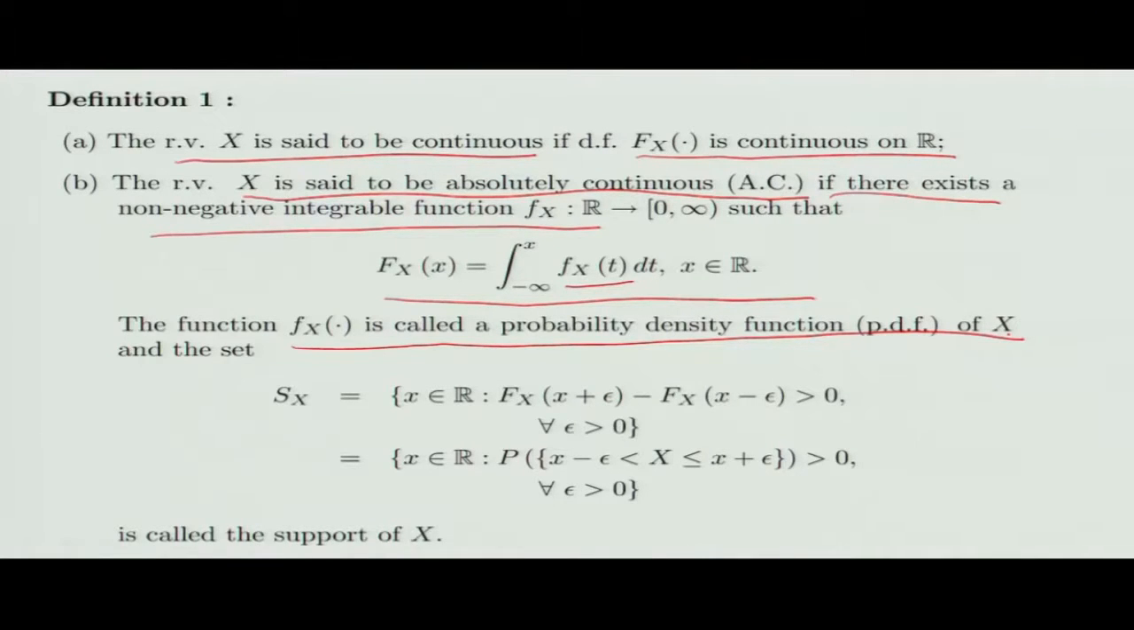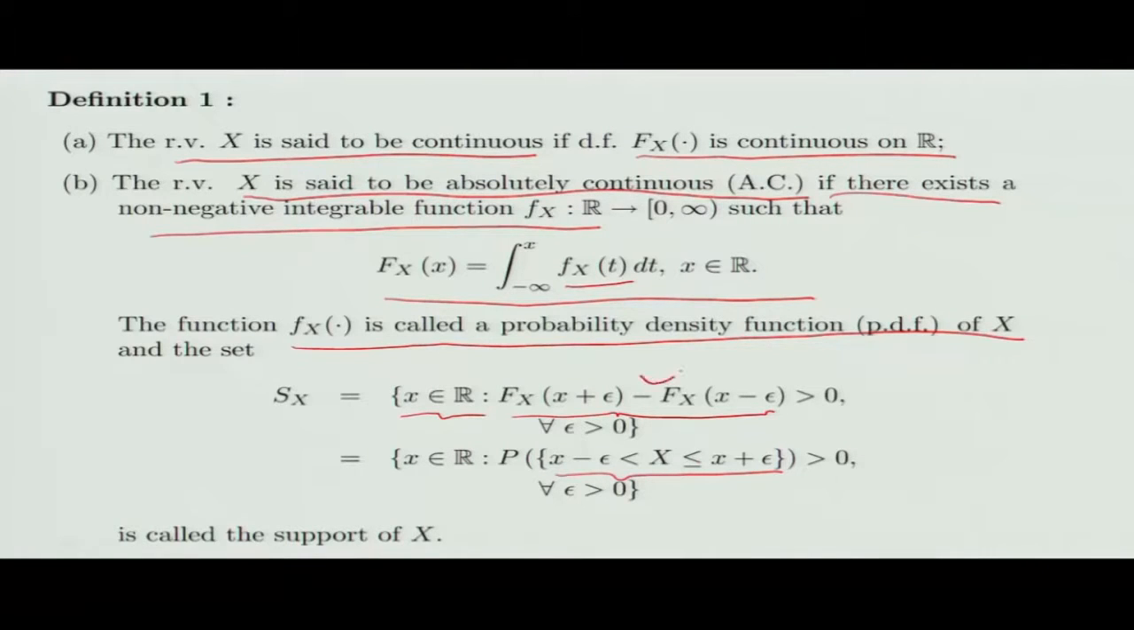Now let me define what we mean by the support of a random variable X, in the case of an absolutely continuous or continuous random variable. It is the collection of all those points x in the real line such that F_X(x + epsilon) minus F_X(x - epsilon) is greater than 0 for every epsilon greater than 0, which is equivalent to saying that this is the collection of all those points such that the probability that X takes a value in some neighborhood around x is positive.